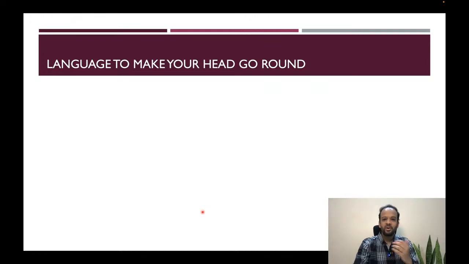Let's look at some interesting examples now, which will make your head go round, and you will see why language is such a difficult kind of data to master by any algorithm, and why this is such a big field of research right now, and why so many companies like Google, Meta are all trying to crack it, right? Like OpenAI, Anthropic, they're all launching their own models. Similar to ChatGPT, you have a Google model called Gemini, which is very, very powerful. Anthropic has recently launched its Claude 3 models, which are supposed to be better at benchmarks than even the recent state of the art models.